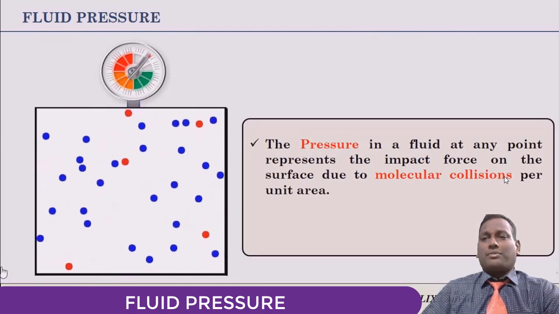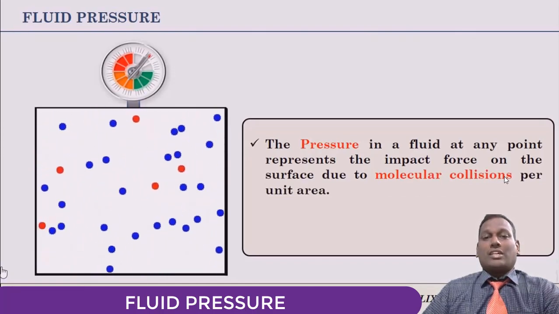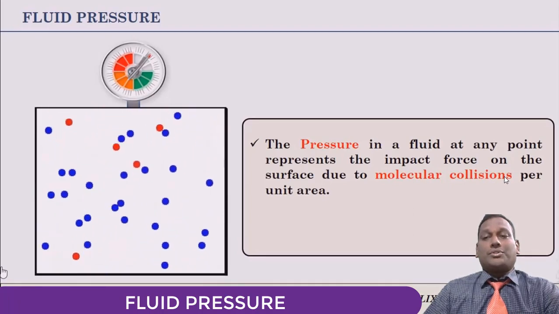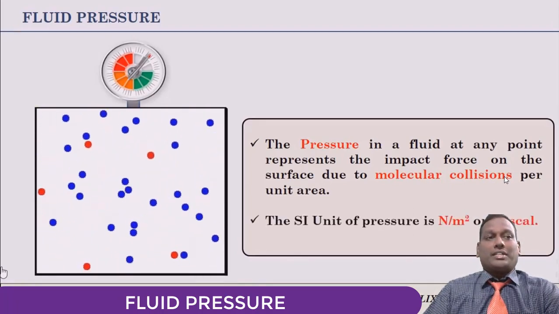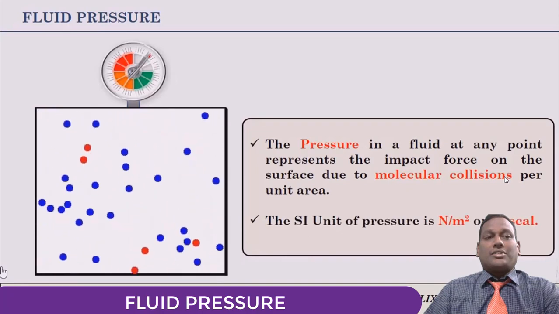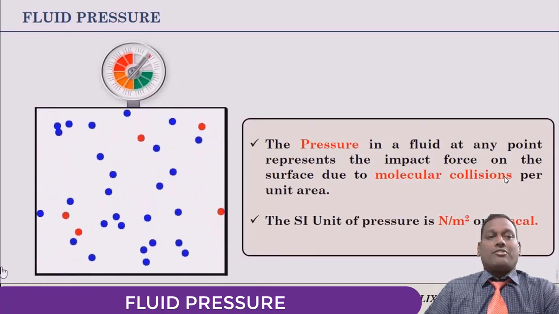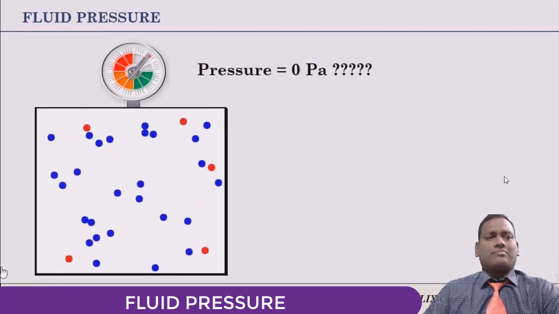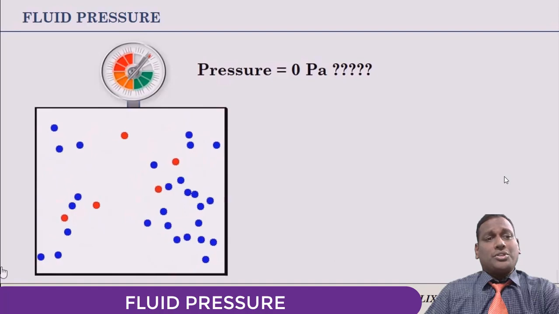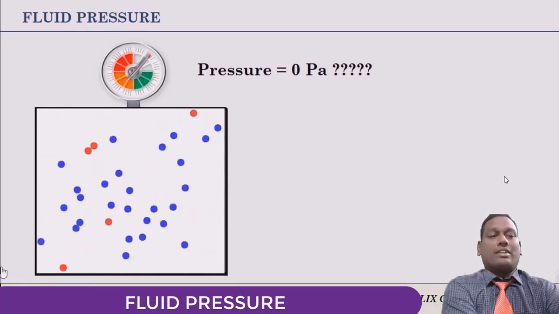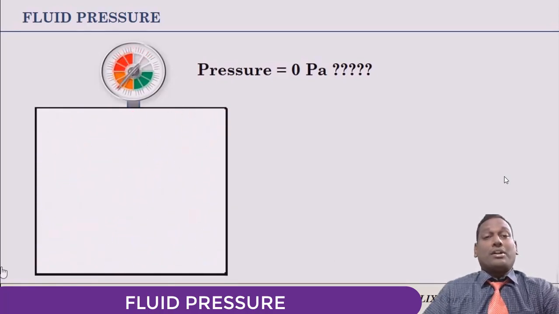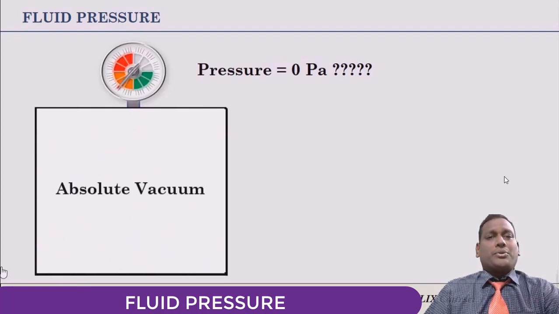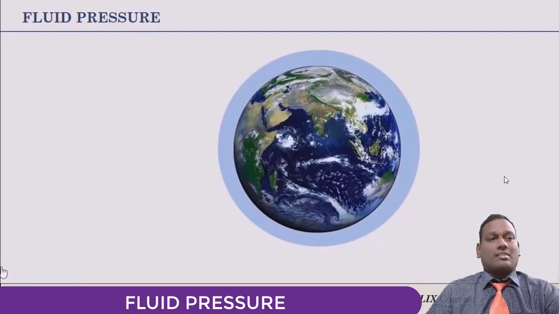Therefore, the pressure in a fluid at any point represents the impact force on the surface due to molecular collisions per unit area. As pressure is indicative of force per area, it is measured in terms of Newton per square meter, or Pascal. So tell me, when can the fluid pressure be zero? This can happen when there is no collision of molecules. Typically, a region which is called absolute vacuum, with nothing filled within, has 0 Pascal.